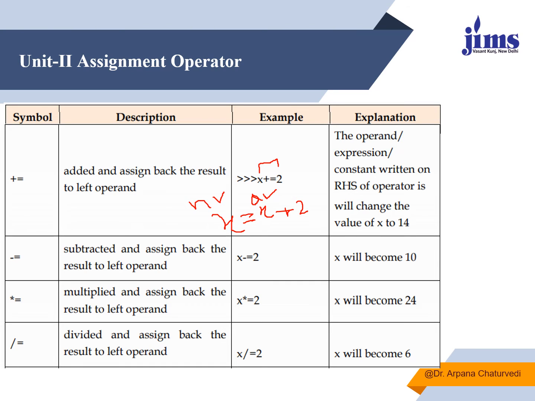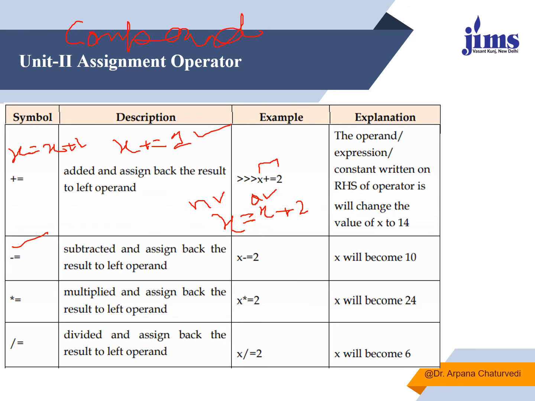In situations where you want the old value to get updated after performing any kind of arithmetic computation, you use a compound assignment operator. So in spite of writing x is equals to x plus 1, we can write x plus equals to 1 also. And this 1 can be any number.